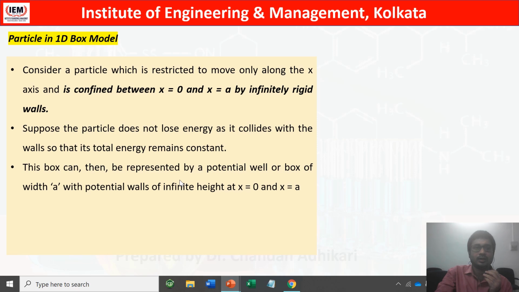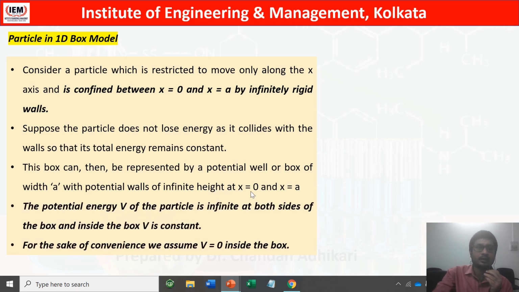This box has a width of a with potential walls where the potential energy is infinity, and the particle will not be able to go outside the box. For the sake of convenience, to make the calculation easier, we assume that the potential energy equals 0 inside the box.